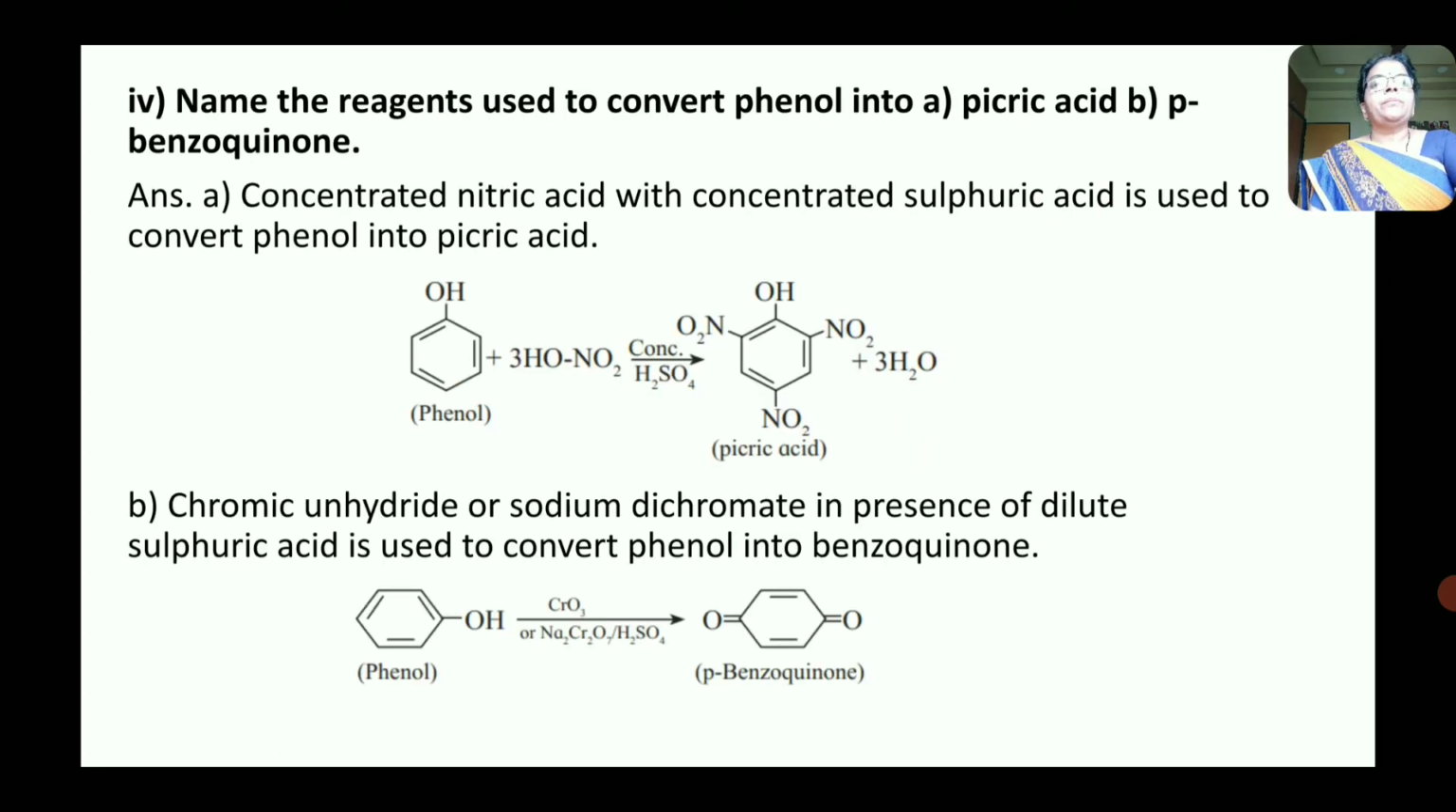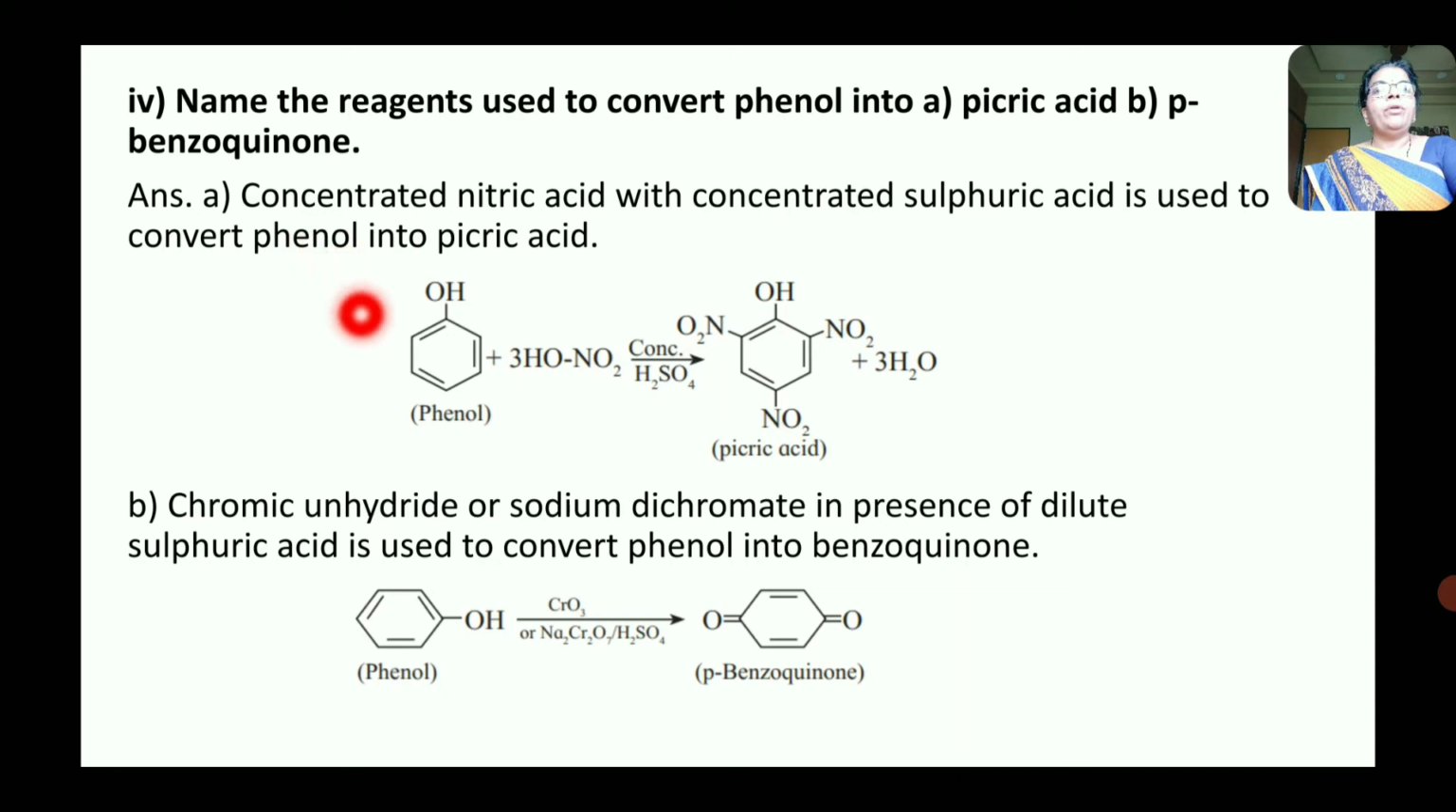Now next, name the reagents used to convert phenol into picric acid and para-benzoquinone. Now here first we are going to see conversion of phenol into picric acid.